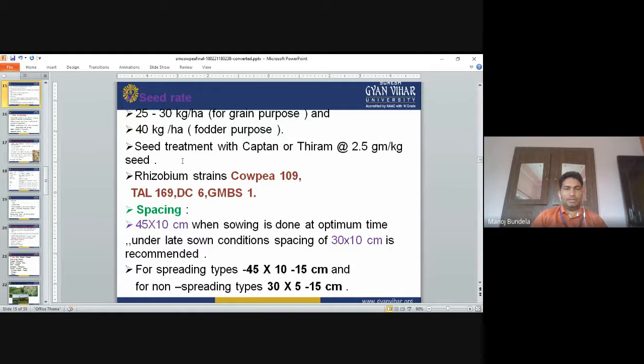Spacing is 45 into 10 centimeter. When sowing is done late, a spacing of 30 into 10 centimeter is recommended. For spreading type, the spacing is 45 into 10 to 15 centimeter. For non-spreading type, the spacing is 30 into 5 to 10 centimeter. So these are the two types: spreading type and non-spreading type. For the spreading type the spacing is more, because they will spread, and for the non-spreading type the spacing is less.